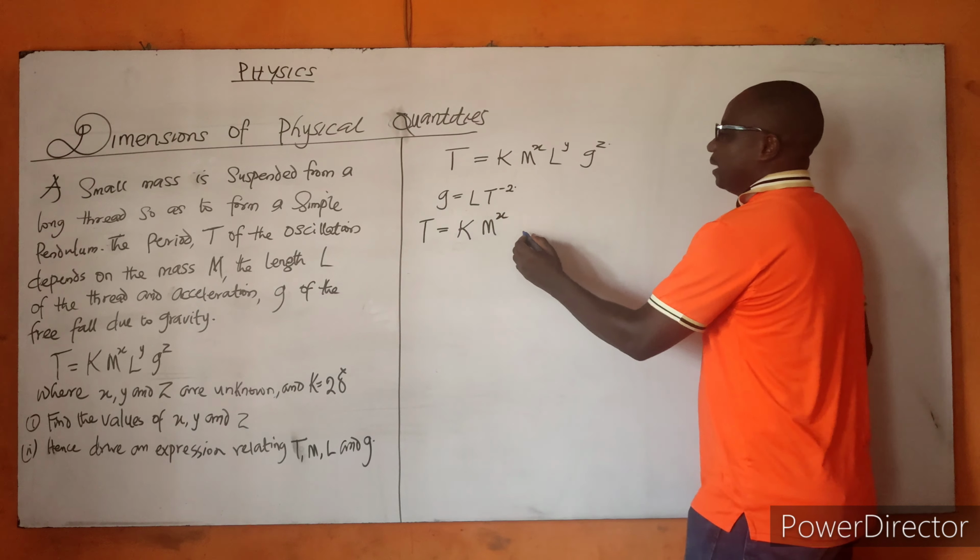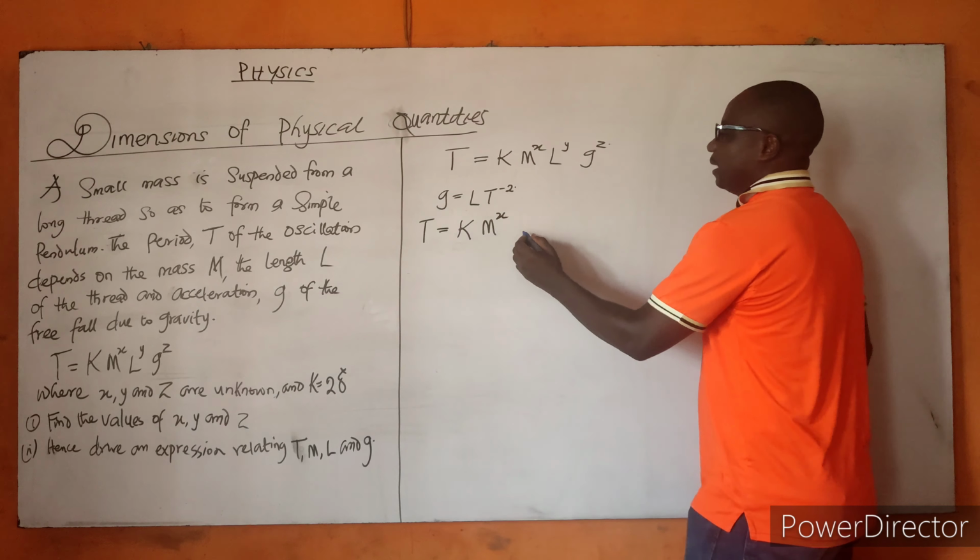To do that, we still go back to our indices. Here I'm having mass on this side, and to this side I do not have mass, but I want to introduce mass. I'm going by the rule of indices: any number raised to the power of 0 is equal to 1. So I can now introduce m raised to the power of 0.